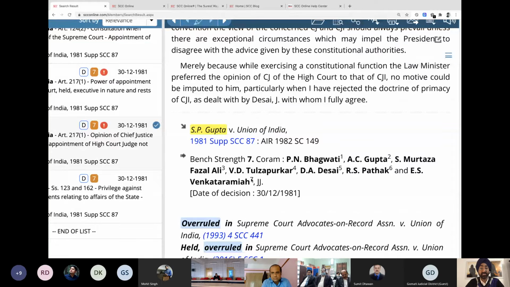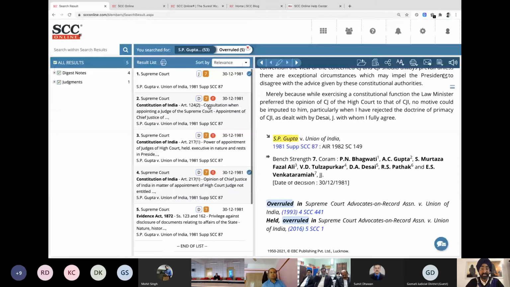That simply means it's not the seniority, it's just who gave the opinion first, who gave the second opinion, who gave the third opinion. This is basically a sequence of how opinions were recorded in the judgment. But let's see the judgment now.